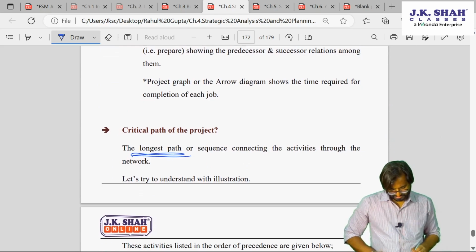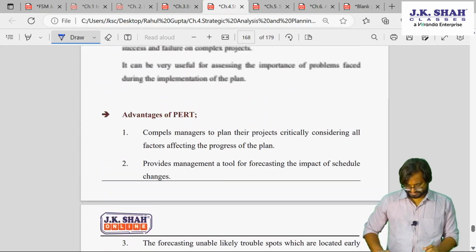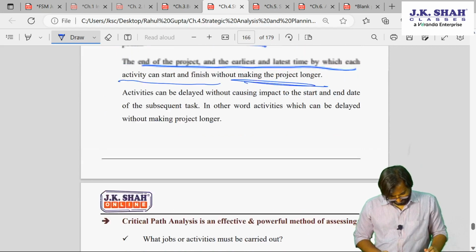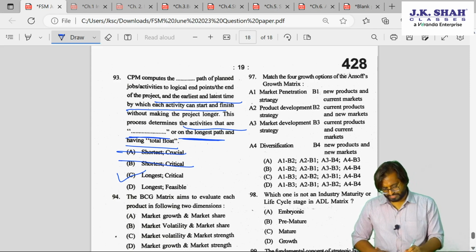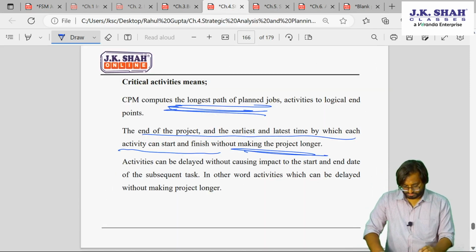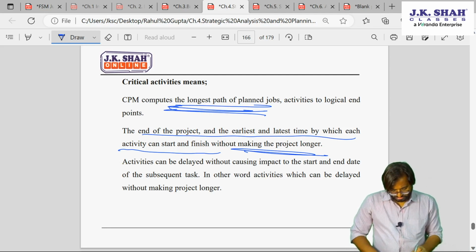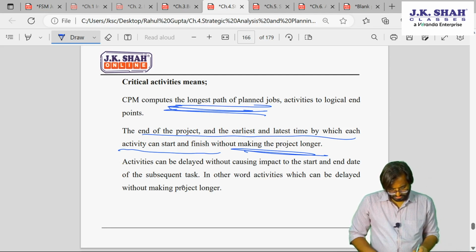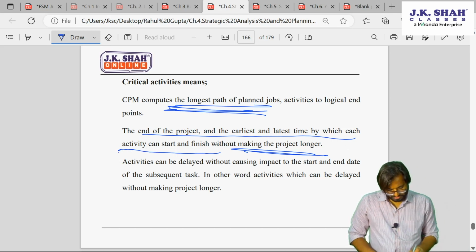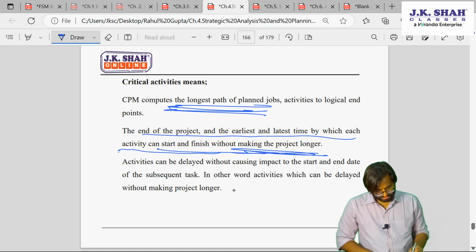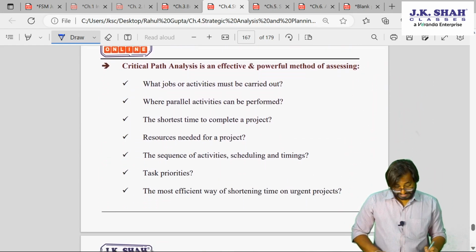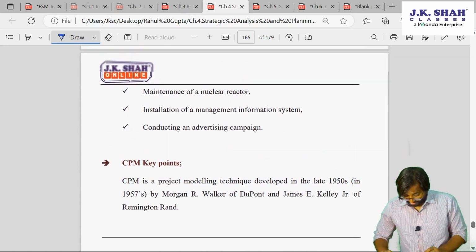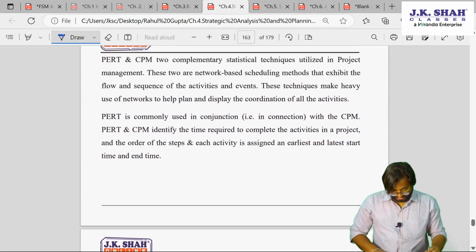Longest path connecting through the sequence. Okay, those are critical, guys. It can't be feasible, that has to be critical. Causing impact at the start of the subsequent task, which can start without making the project longer. Critical is the word, guys. I'm not able to find it right now, but it should be here somewhere.